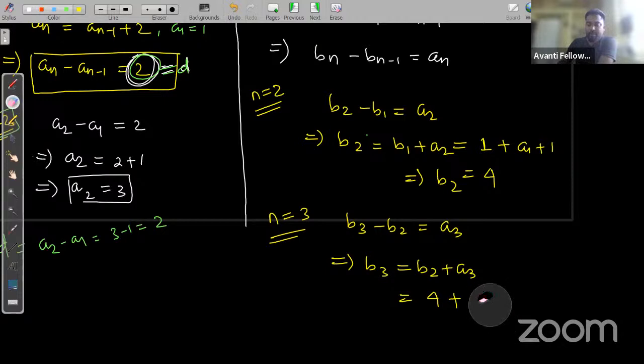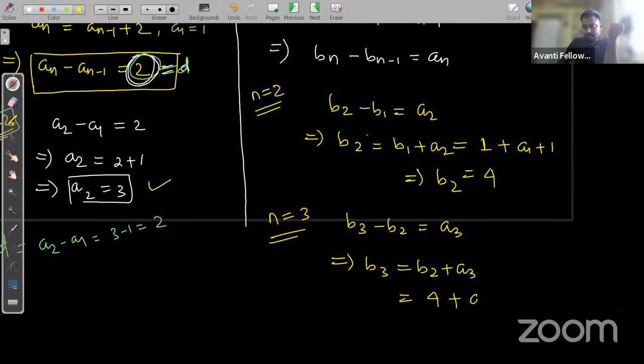No, what do we get? b2 is equal to 4. And a3, how do we get a3?